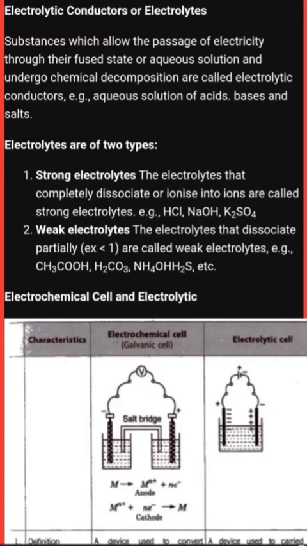Suppose the first is a metal which has a higher negative electrode potential. M is oxidized into Mn+ plus n electrons at the anode, and these electrons go through to the other solution, which takes these electrons and converts copper ions into copper metal and deposits it on the electrode. Now the electrolytic cell: here is a single container in which the electrolytes are the same but the electrodes are different, one is positive and the other is negative. Here transfer of electrons is caused